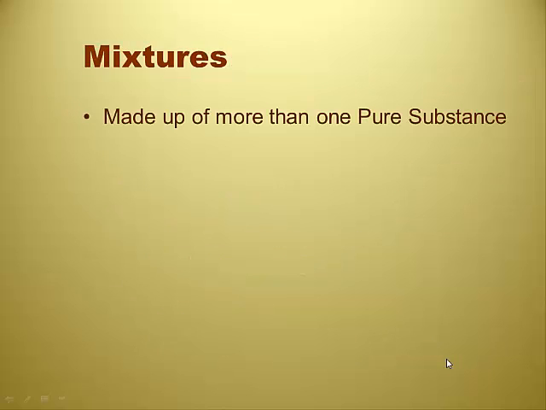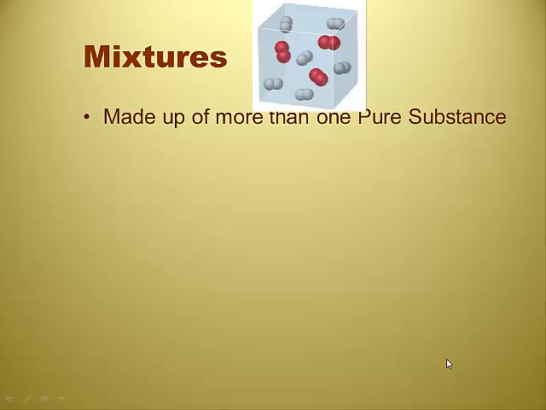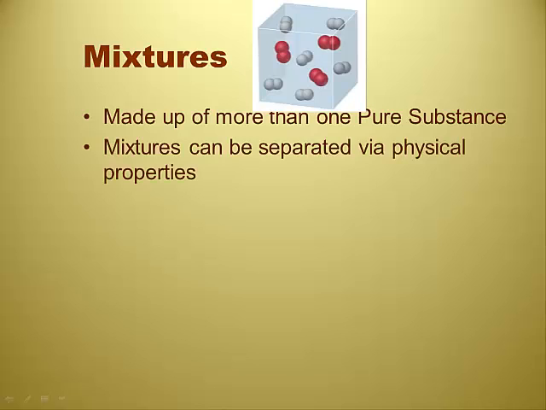Mixtures. Mixtures can be made up of more than one pure substance. So a mixture is literally when you have oxygen and nitrogen in the same container. That is a mixture of 2 pure substances. So it is a mixture. Mixtures can be separated via physical properties.